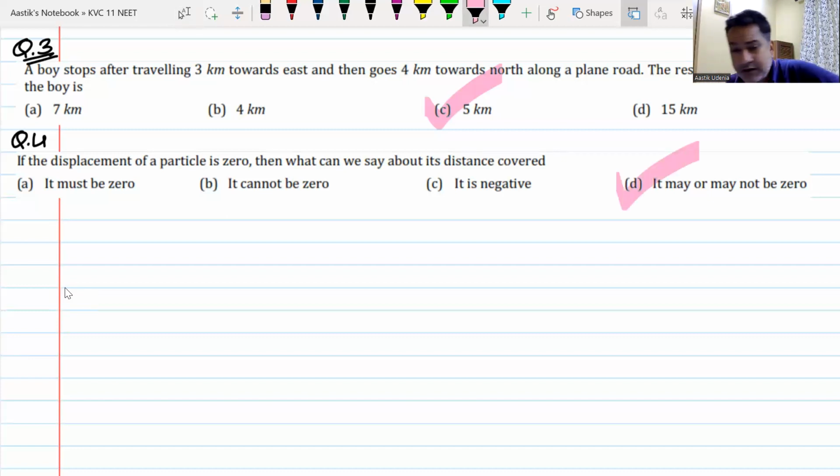It may or may not be 0, because displacement can be 0 if the particle does not move. If the particle does not move, then distance is 0. If the particle moves and comes back to the same position, then the distance is not 0. Do we understand this? That is how questions are framed, my dear friends. Do we understand them now?